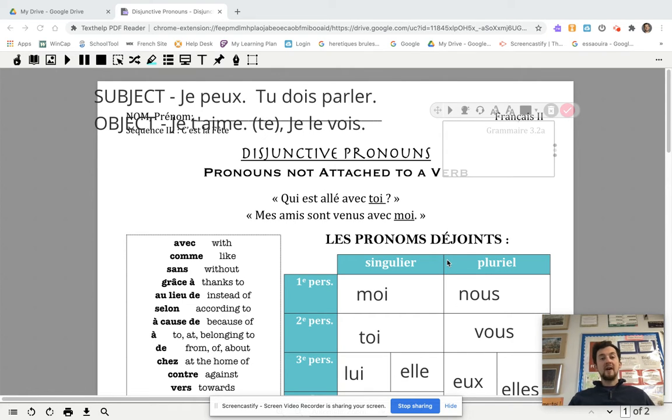So a subject pronoun, remember, is a sentence starter. D'accord? You've got je, tu, il, elle, on, nous, vous, ils, elles. Those all begin sentences. We conjugate verbs with them. So something like je peux, I can. Tu dois parler, you must speak. Il sait, he knows, etc.